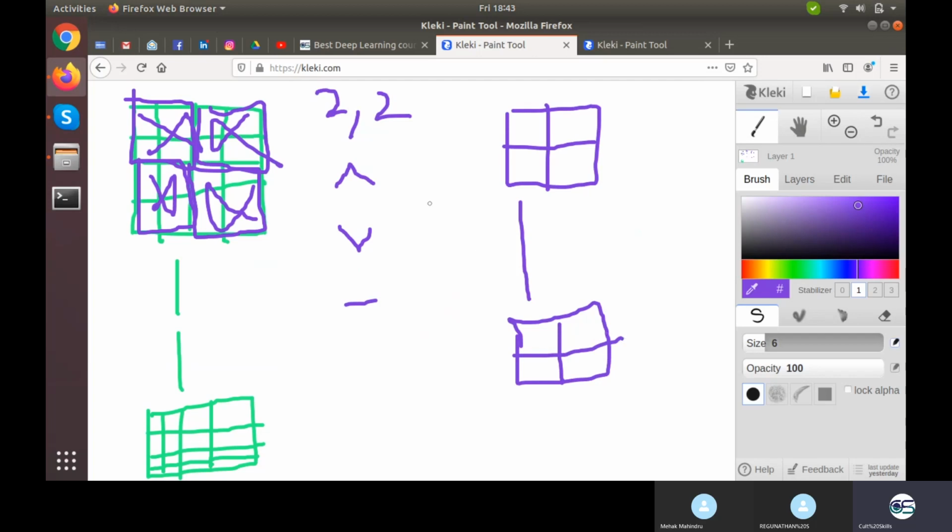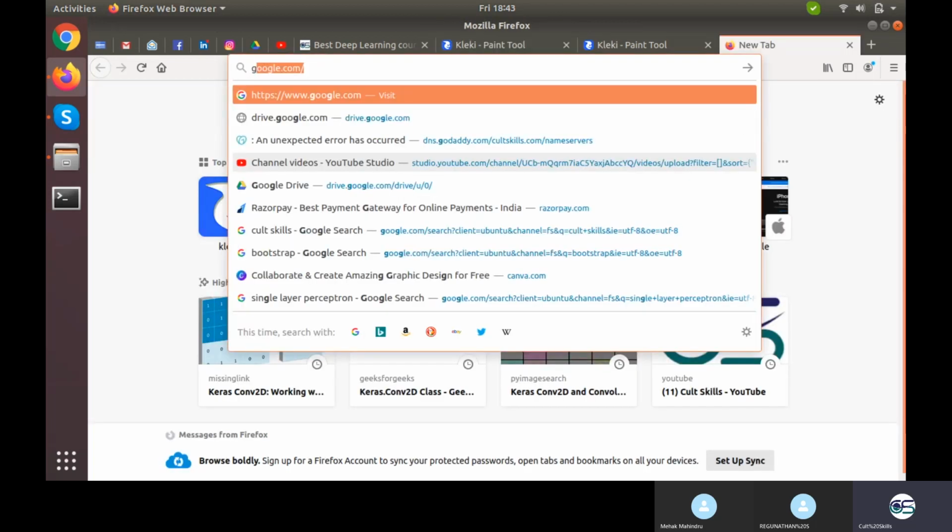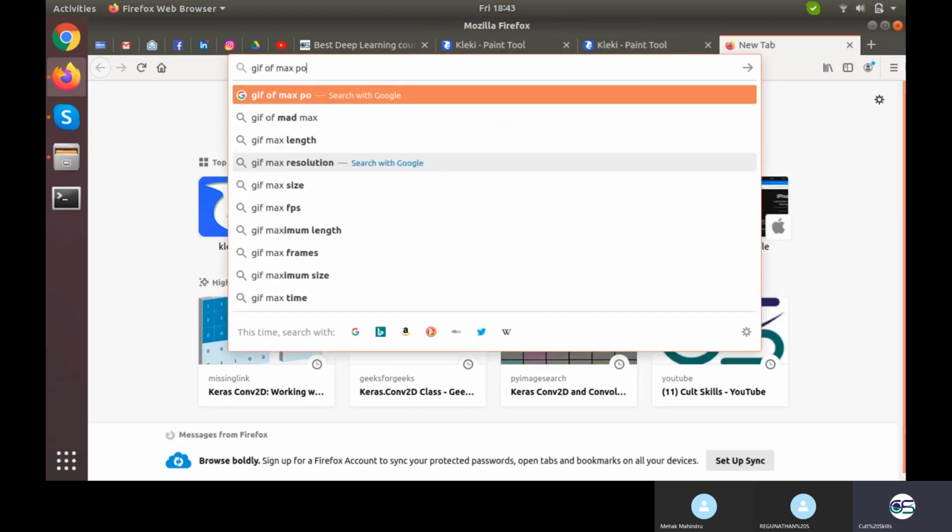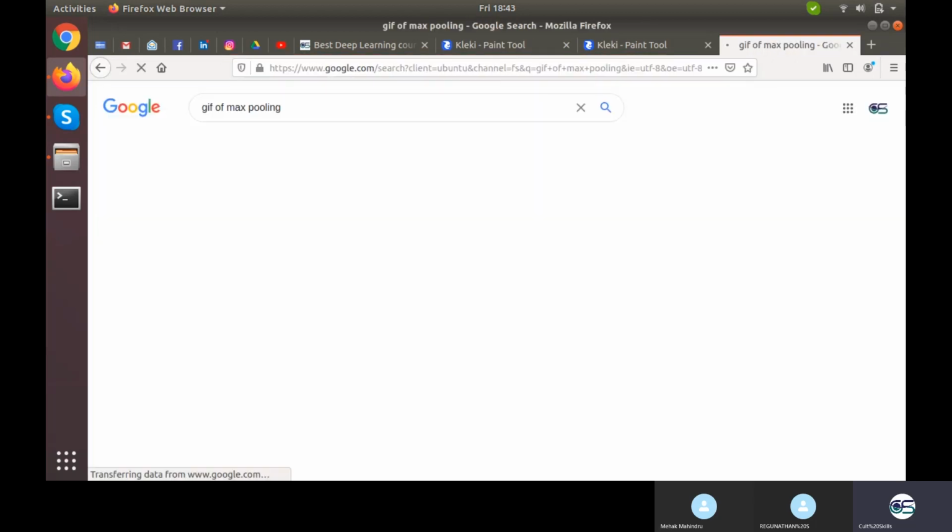Now what value? There are three types of pooling. Let's talk about max pooling first. What will max pooling be doing? It will fetch the maximum available number amongst this window of 2 by 2. Suppose the numbers are 7, 9, 3, 4. So it will give me 9 right here. Second time the numbers are 3, 0, 1, minus 7. So it will give me 3. And so on. Again I can show you some GIF of max pooling if I get it.